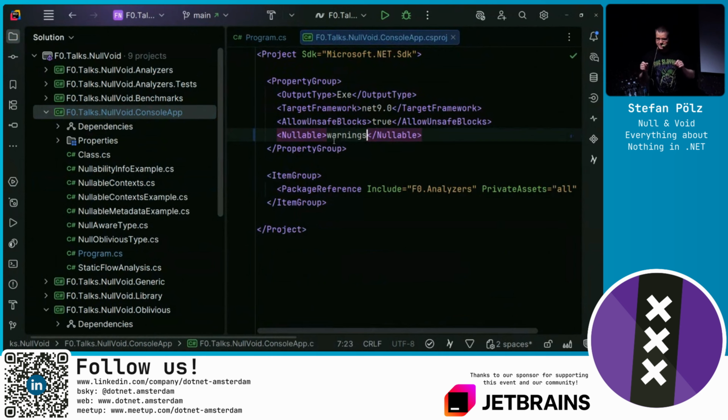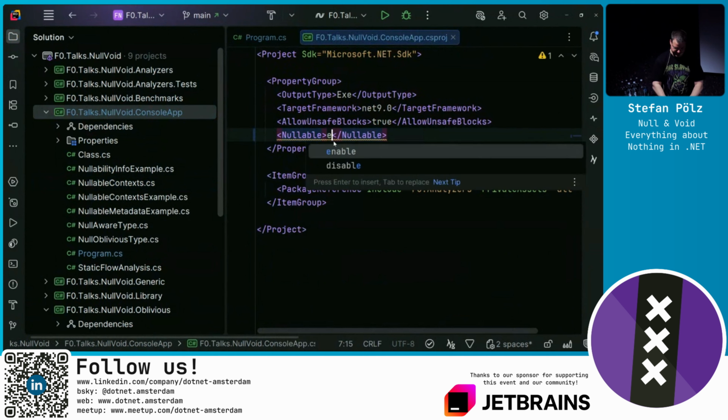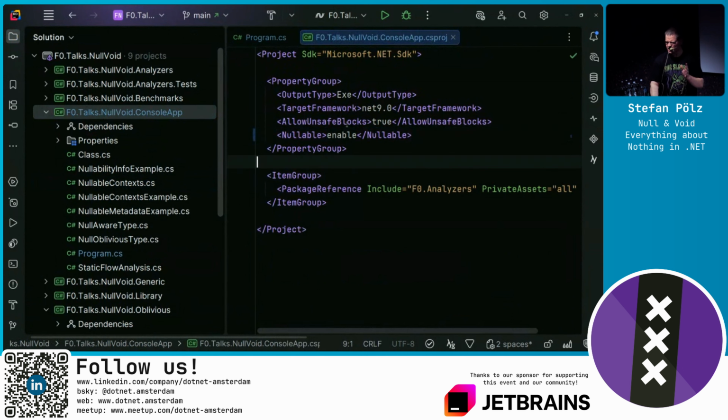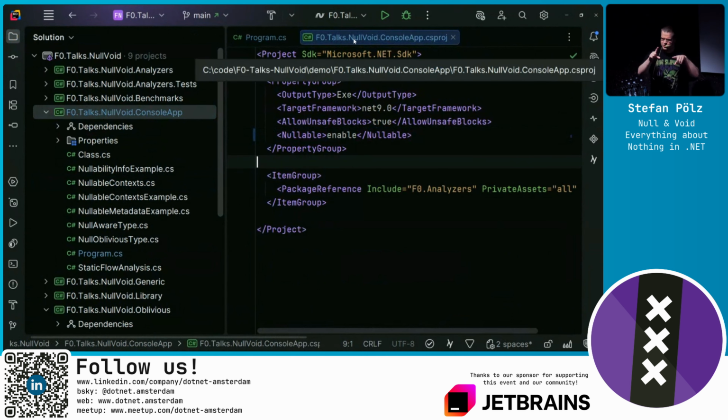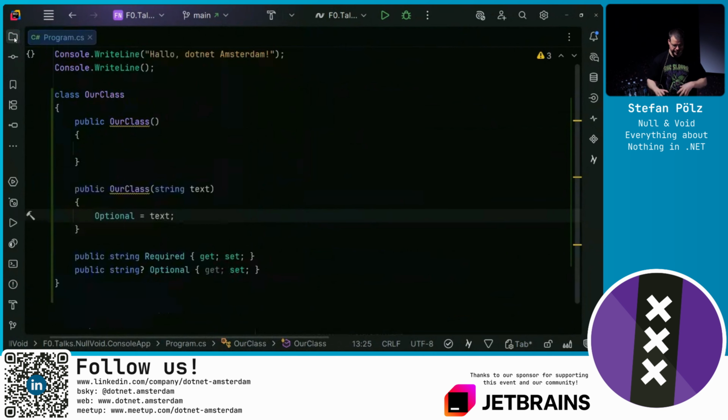So the question mark is disabled, and no question mark means we don't know. But we only get the warning. So you could decide between, do you only want to be in a warning context or in an annotation context, or both? And you get both by just enable. Is usually what you do. When you want to differentiate, this is maybe when you want to adopt an existing project to be nullable reference type aware, then you may need this fine-grained solution to build up your library to be null aware.